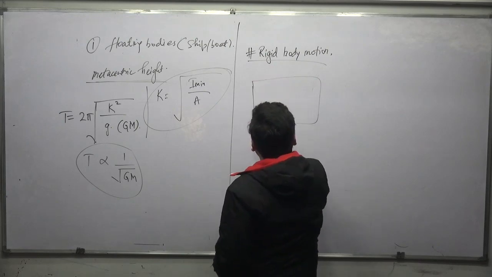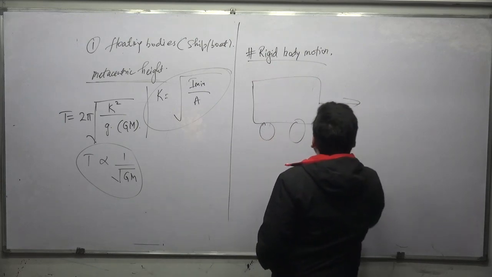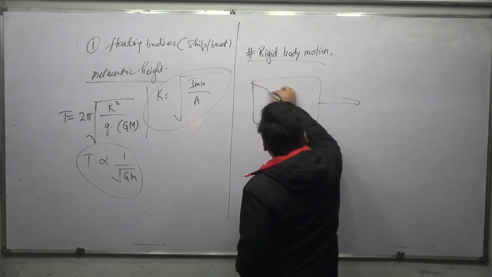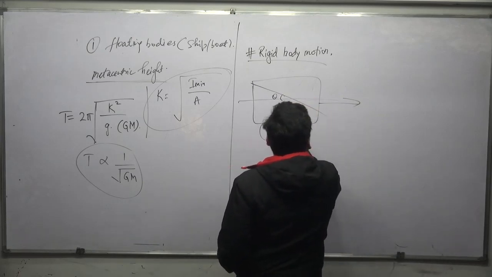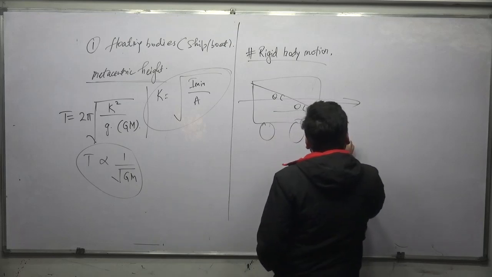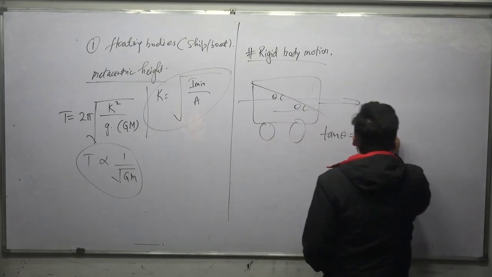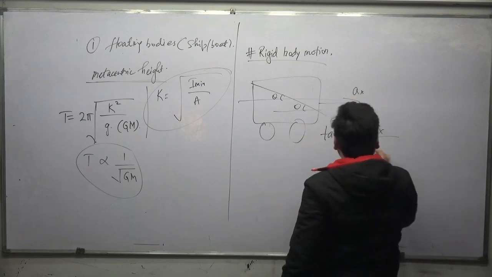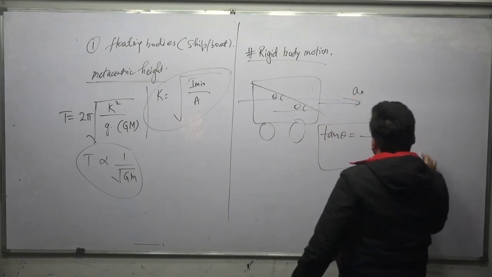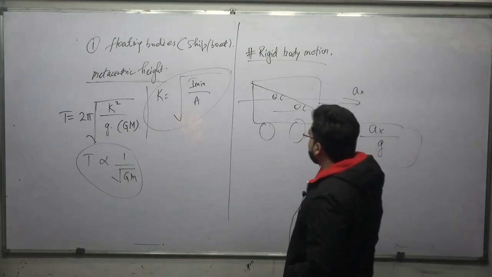So for example, this is a fuel tank. It is going in this direction. So there will be a profile formed like this, okay? And this theta will be equal to this theta. Tan theta is equal to the acceleration along the x direction divided by the acceleration due to gravity.